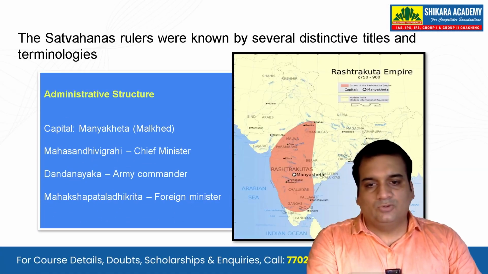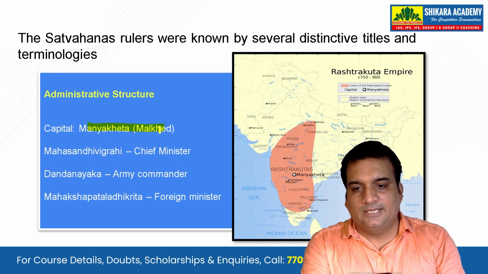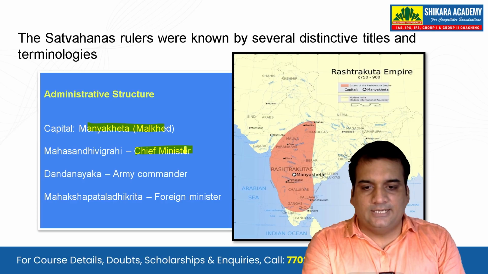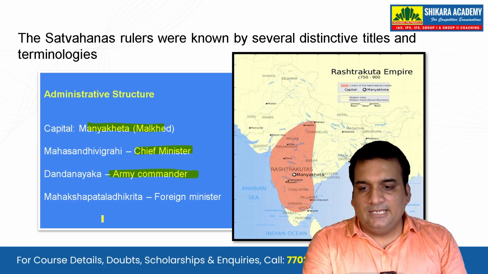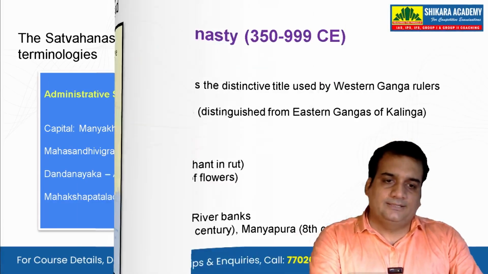Now the Rashtrakuta rulers were known by several distinctive titles also. Capital was Manyakheta, that is Malkhed. Then we also see Mahasandhivigrahi, that is the chief minister. Then Dandanayaka, that is the army commander. And Mahasaptaladhikrita, that is the foreign minister.